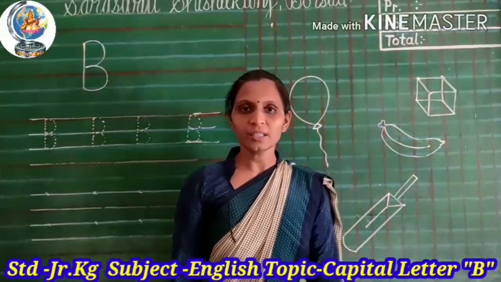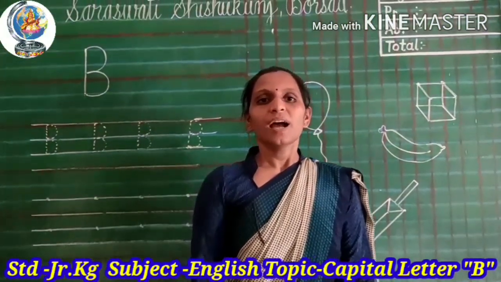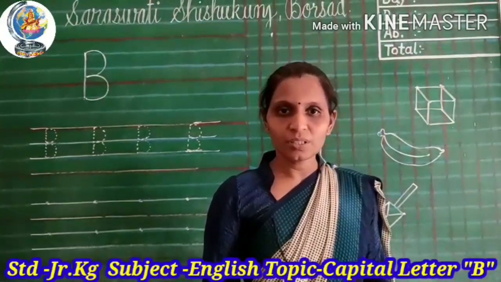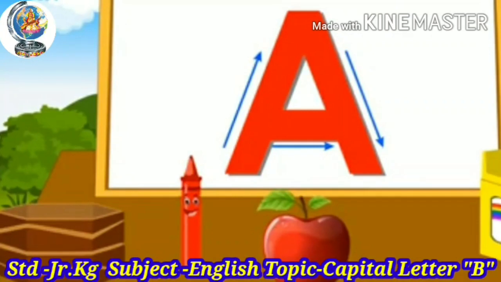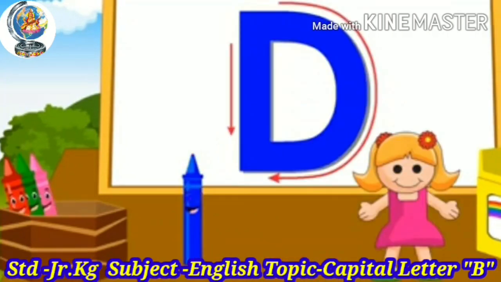Do you know, kids, how many letters are completed in previous videos? Yes, look at here. Which letter is this? Capital letter A. Which letter is this?